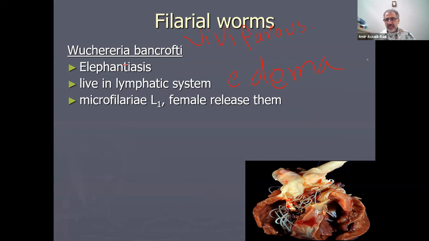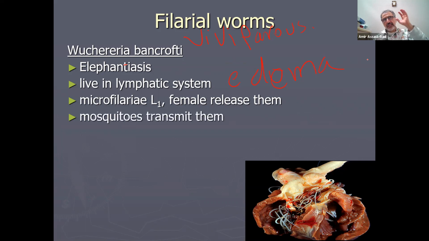Microfilaria L1, as I said, the female gives birth to L1, to microfilaria L1, and then releases them to be transmitted. So the life cycle goes L1, L2, L3 in a mosquito, and then L3 is transmitted to a human. In the human it becomes an L4 adult.